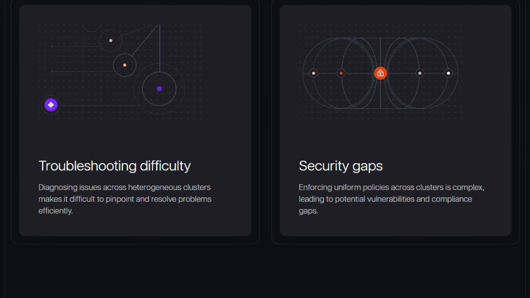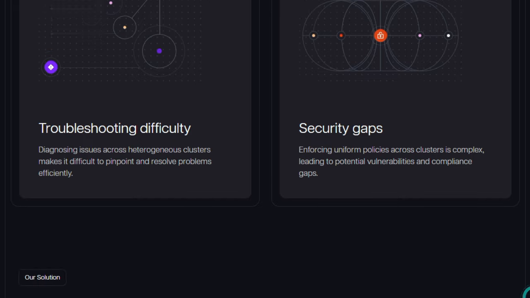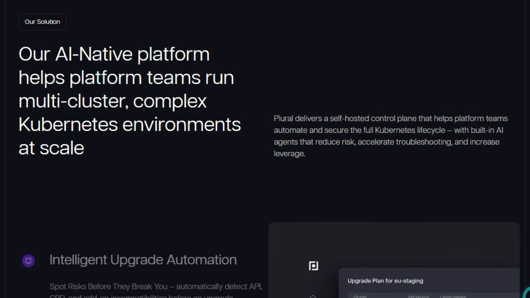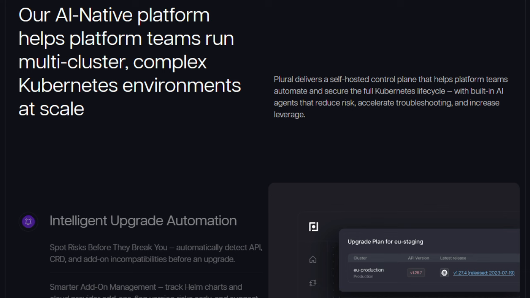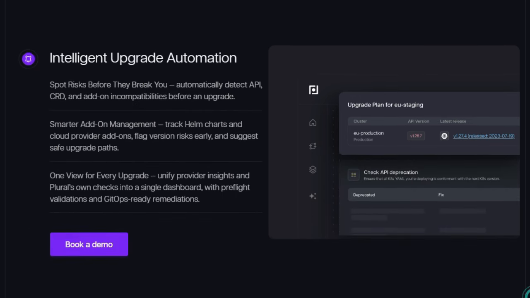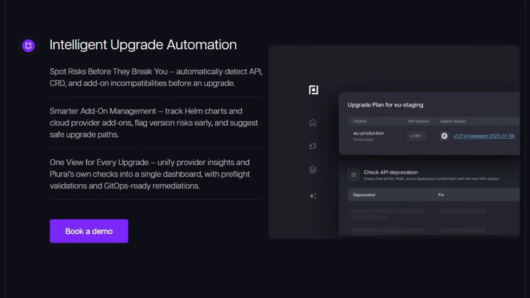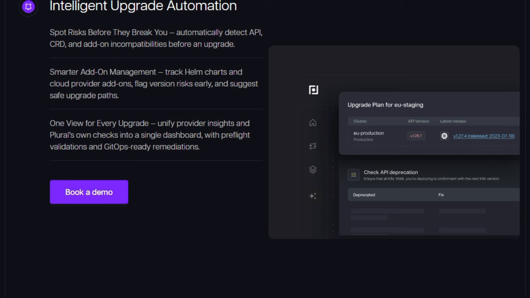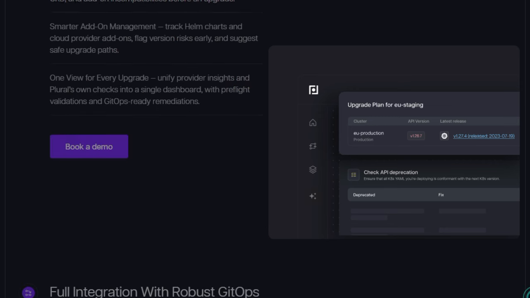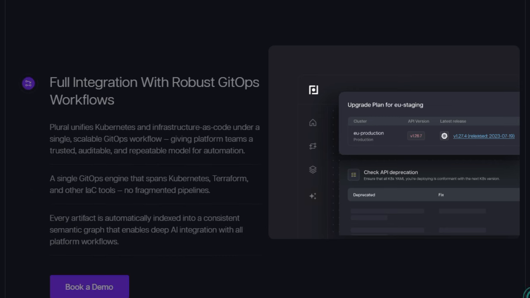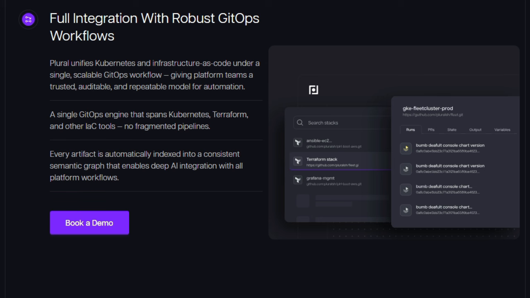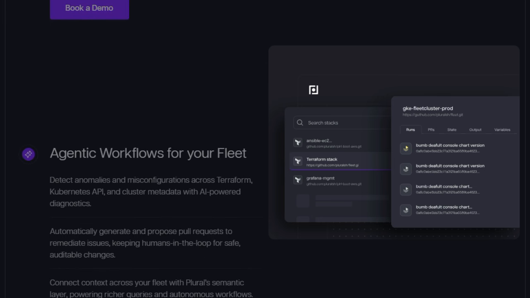Second, the system tightly fuses Kubernetes, Terraform, and other infrastructure as code tools under a single semantic GitOps engine. Rather than managing multiple disjoint pipelines, it creates a consistent graph of all artifacts and dependencies. That unified context lets it run intelligent diagnostics and act across boundaries, say correlating a Terraform drift with a Kubernetes misconfiguration and proposing a remediation pull request.